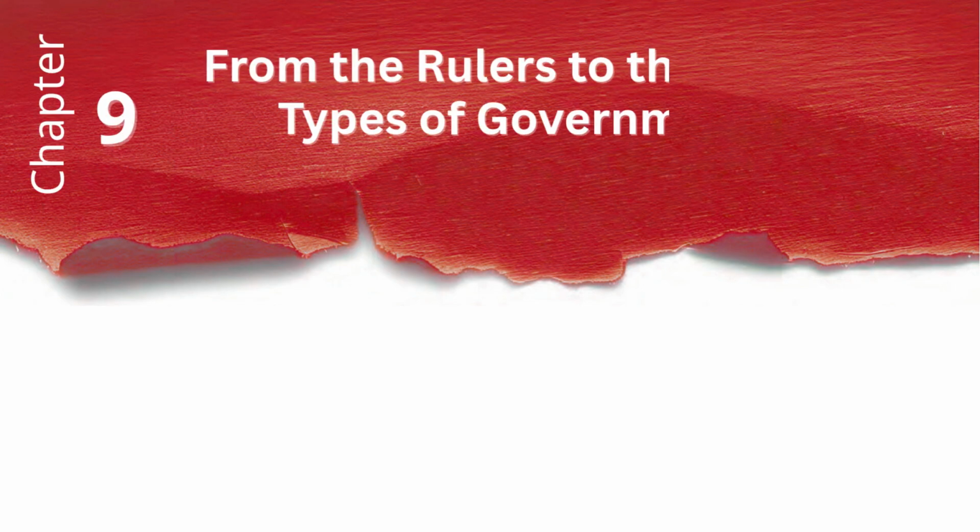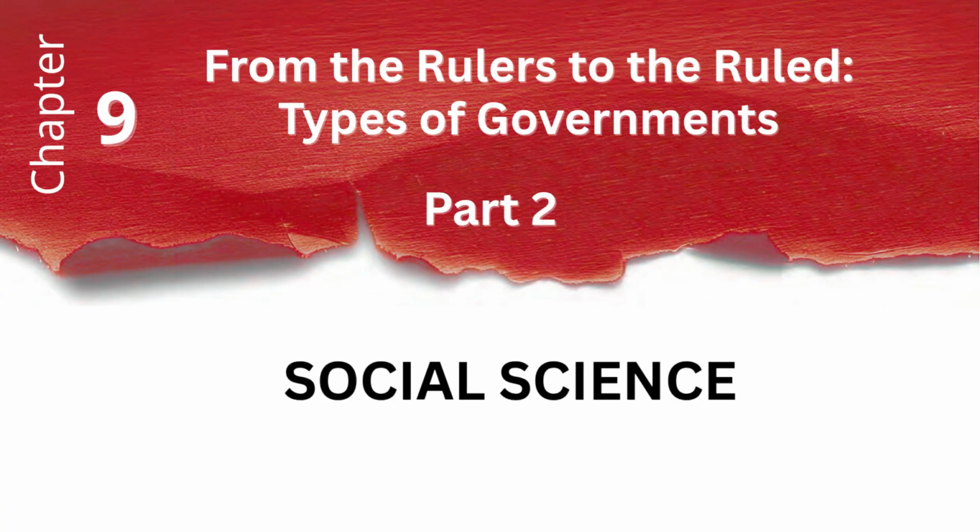Hello everyone, today we are going to learn Chapter 9, From the Rulers to the Rule: Types of Governments, Part 2 from your Social Science textbook. In this video, I'll be covering each and every line from the chapter so you don't miss anything important.